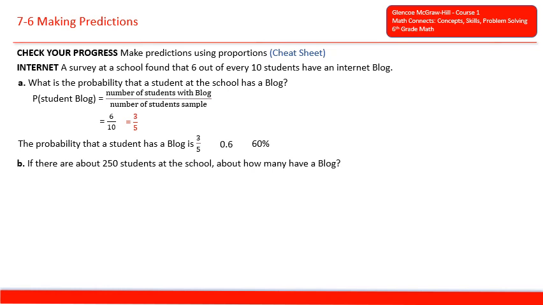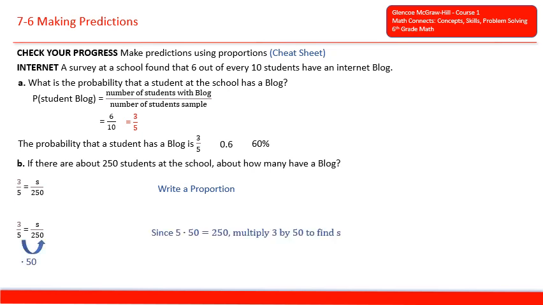If there are about 250 students at the school, about how many have a blog? So we'll write a proportion using 3/5, and we will set that equal to S for students over 250 total students. And then we need to figure out how many times 5 will go into 250, and that's 50 times. So since 5 times 50 equals 250, we'll multiply 3 by 50 to find S. 3 times 50 is 150, so S equals 150. Of the 250 students, you can expect about 150 to have blogs.